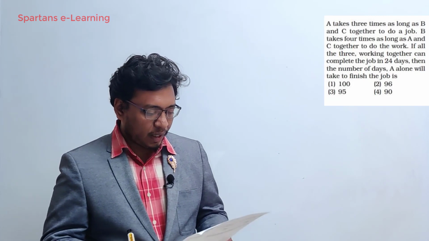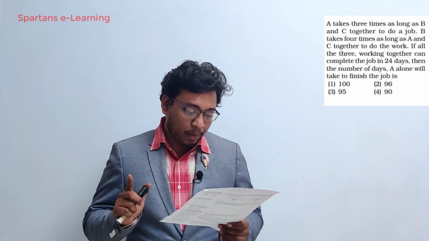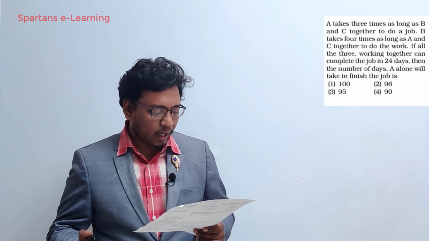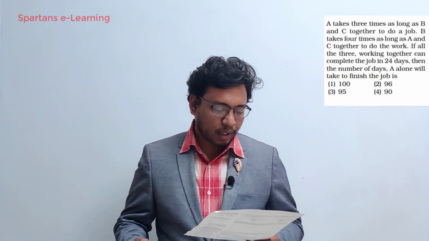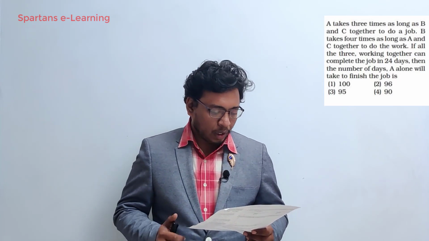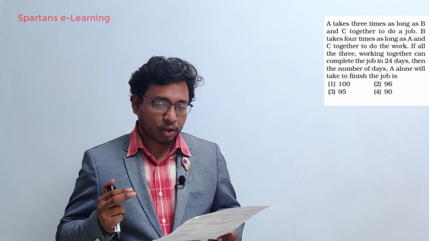Now, let us solve one question. On the board you can see the question says: A takes 3 times as long as B and C together to do a job. B takes 4 times as long as A and C together to do the work. If all three working together can complete the job in 24 days, then find the number of days A alone can take to finish the job. Now, this question is very good. This is a conceptual question. Before watching the solution, please pause the video and try it on your own.